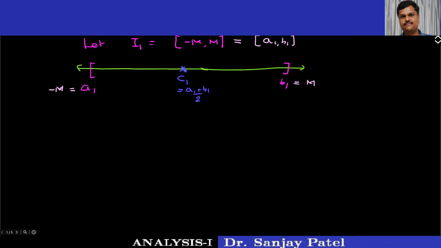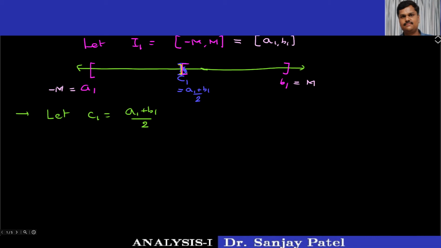So let us write down. Let C1 be equal to a1 plus b1 by 2, and because of this midpoint, this closed interval is divided into two sub-intervals. One is closed interval a1 c1, the other is closed interval c1 b1. So it is divided into these two sub-intervals.